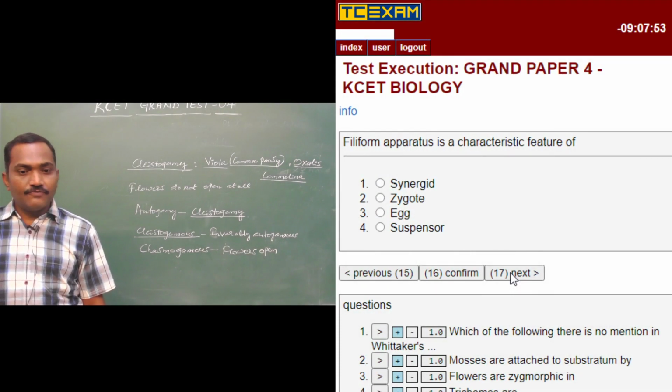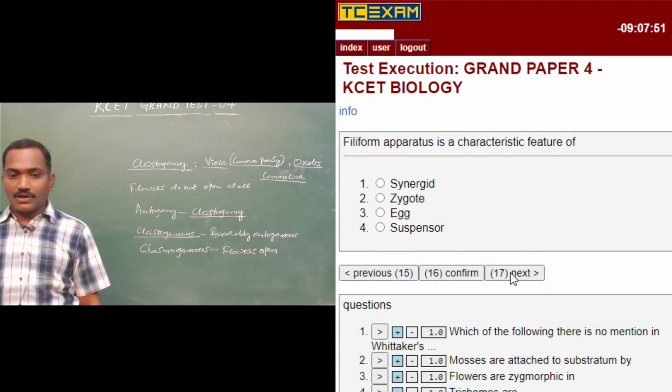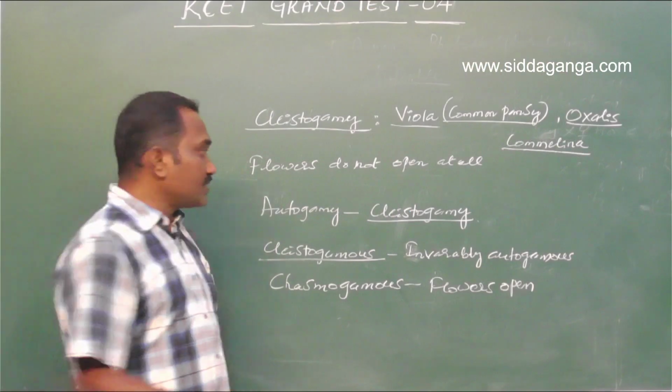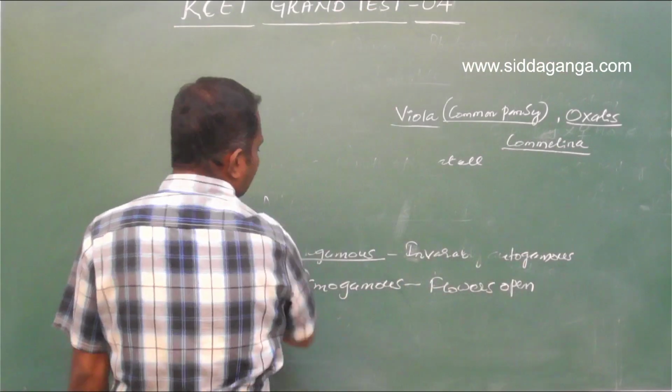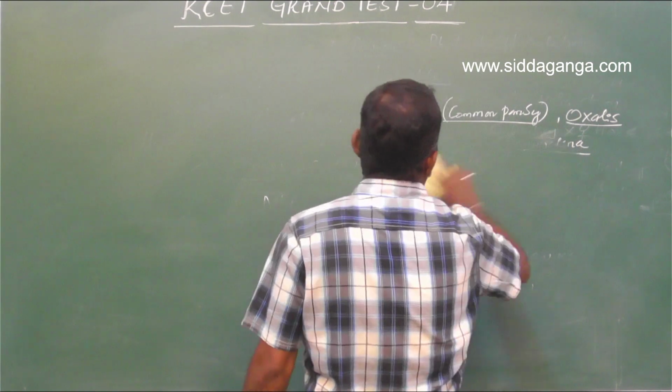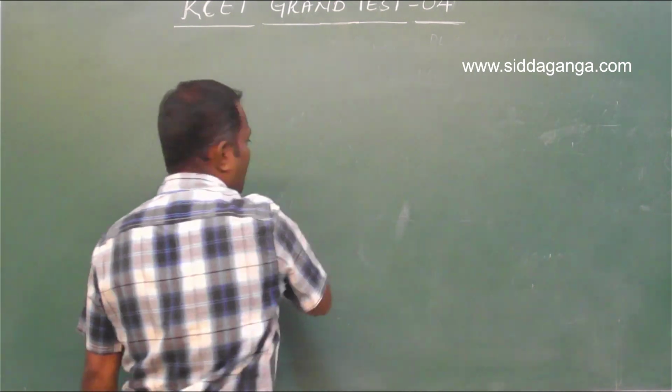Question number 16. Filiform apparatus is a characteristic feature of, right. So in the embryo sac, if you see, there will be 7 cell 8 nucleus condition.